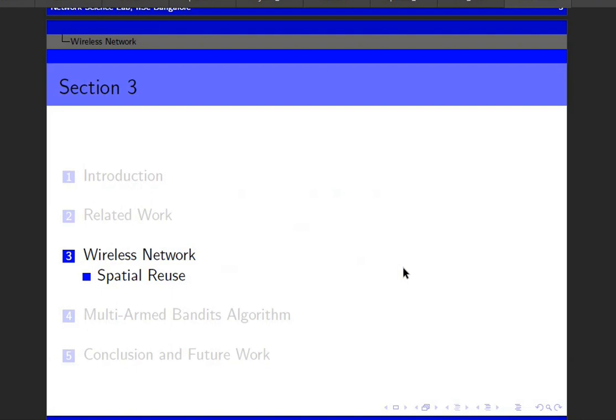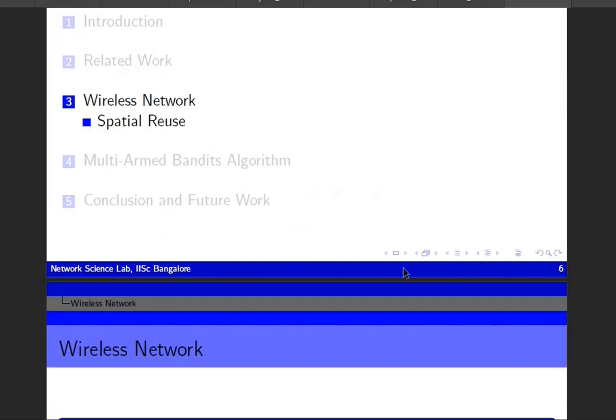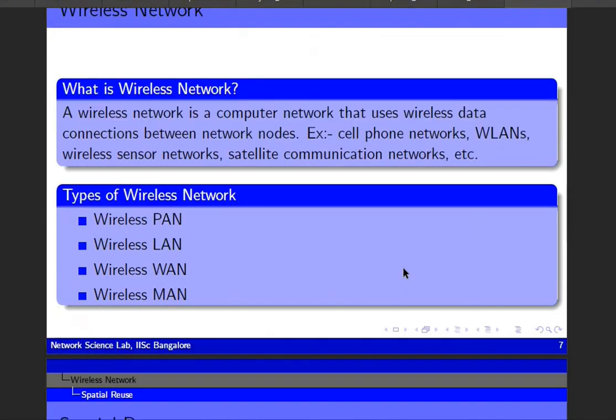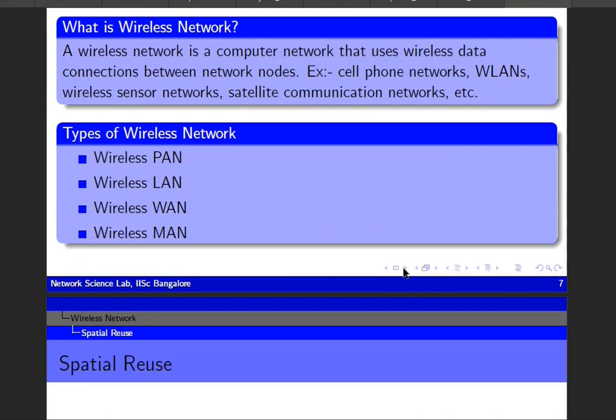Now coming to the wireless network. A wireless network is a computer network that uses wireless data connections between the network nodes. Examples are wireless sensor networks, satellite communication networks, etc. These are the types of wireless network, depending upon the use of the wireless network.